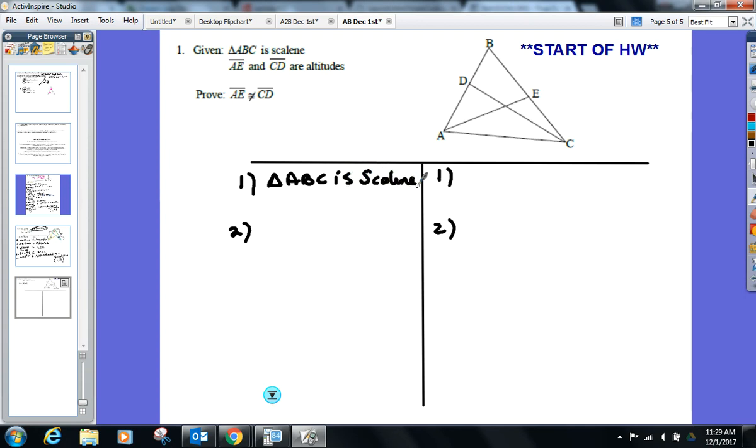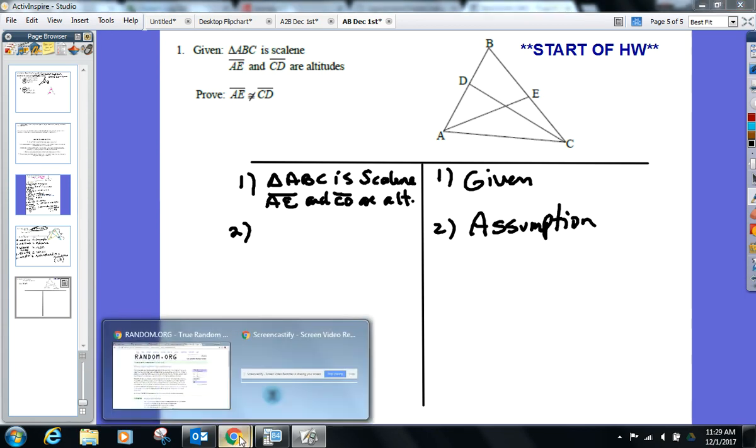Something slightly different here. What are you guys having as your assumption for this?